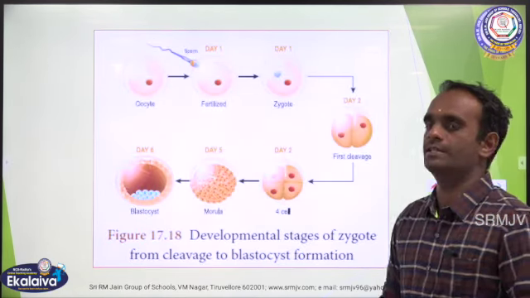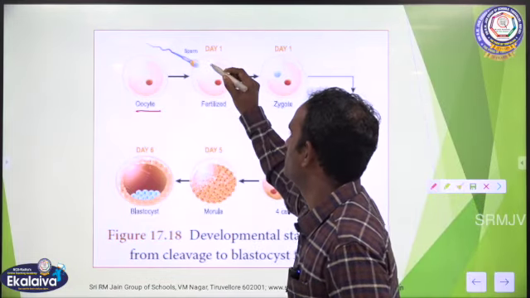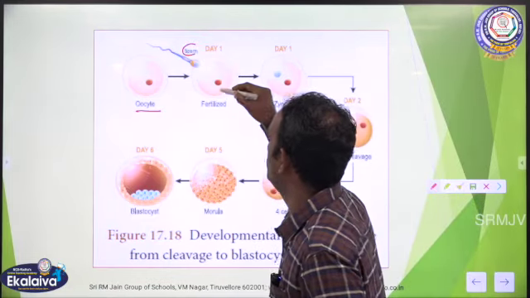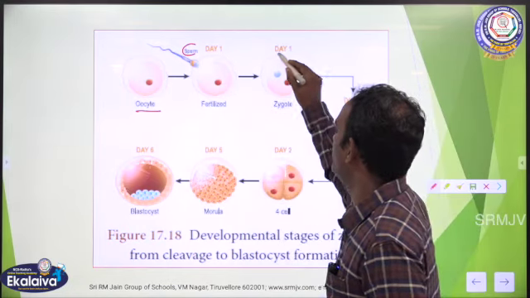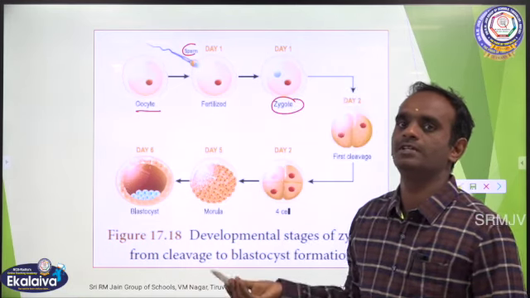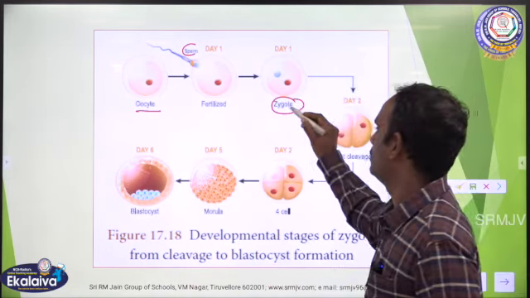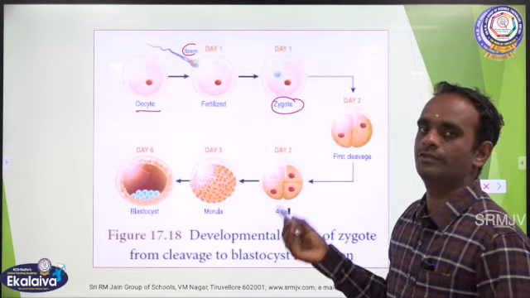See the picture here, children. This is the oocyte. The fusion of sperm with the egg, that is the ovum, takes place, and on day 1 the zygote is formed after fertilization.